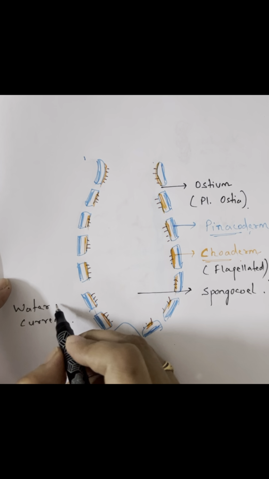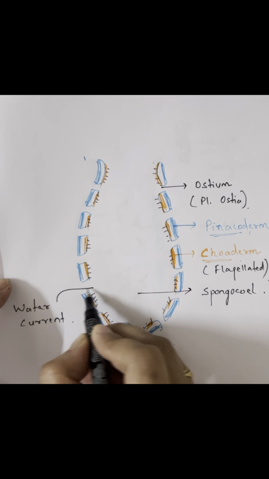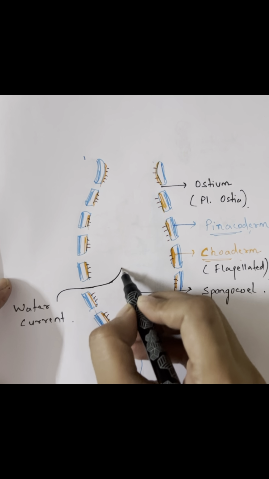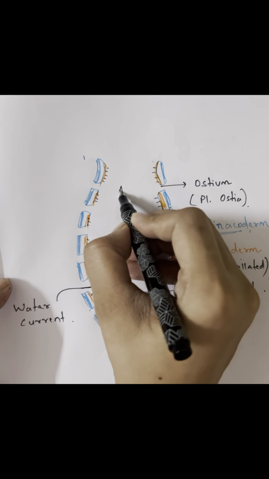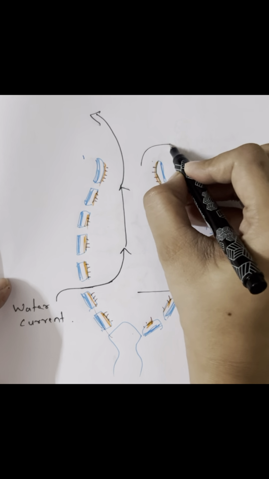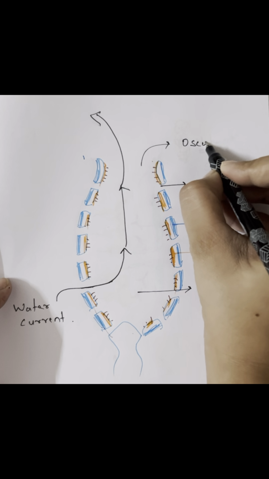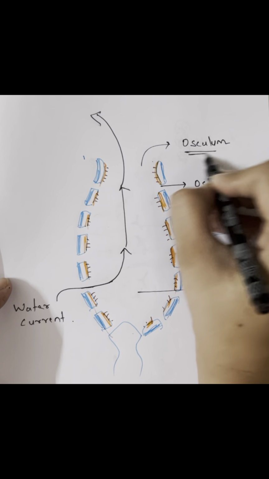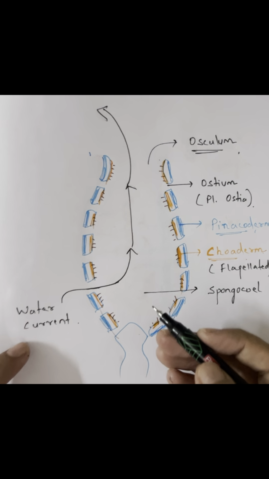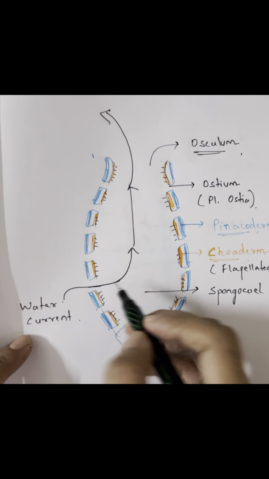So I am writing the pathway of the water, how water is going to enter via ostia. It will come inside this inner cavity called spongocoel, and it will go outside via this opening. That opening is known as osculum. So from ostia to spongocoel, and then to osculum, and then to outside. This pathway is known as the water canal system.